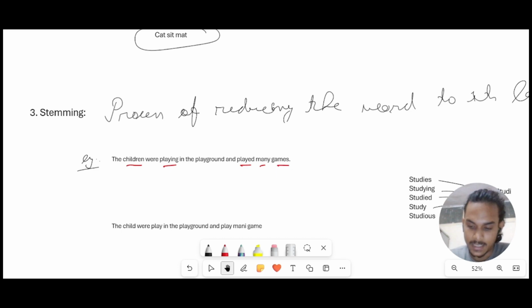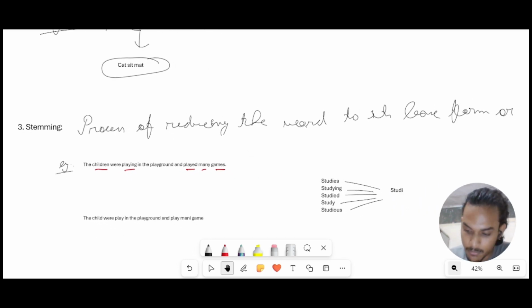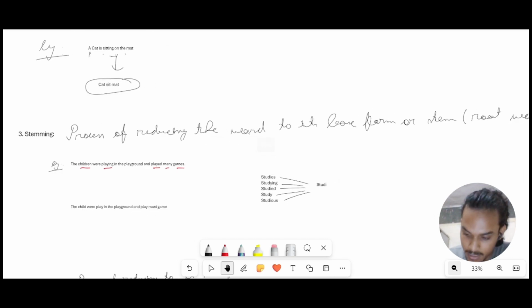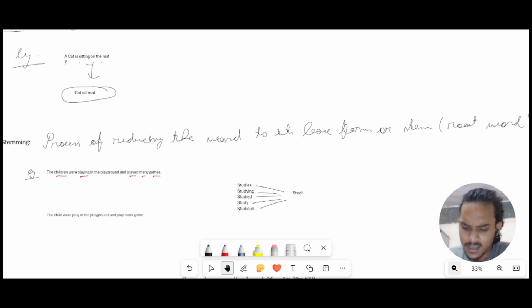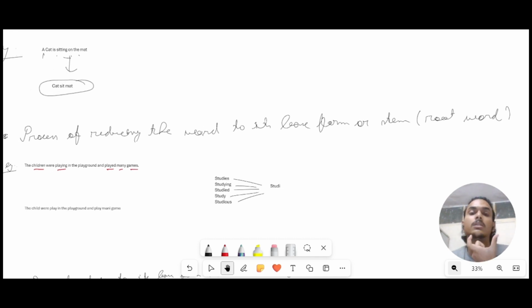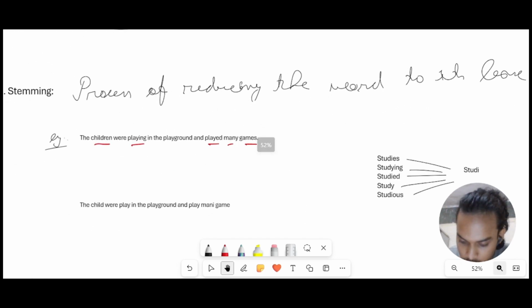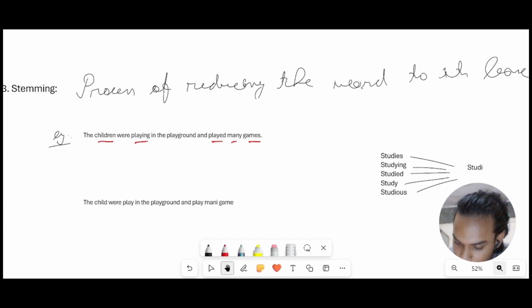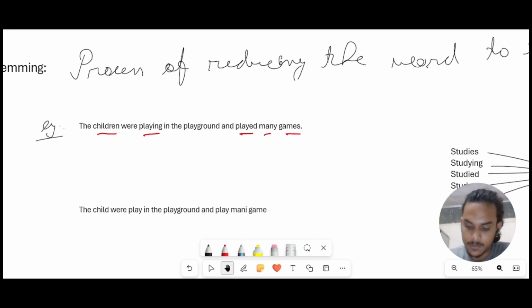Now if I move ahead and talk about stemming, another very important topic. Stemming is the process of reducing words to their base form or stem. That is, when we reduce any word from a sentence to its root word. Let's take this sentence: the children were playing in the playground and played many games.